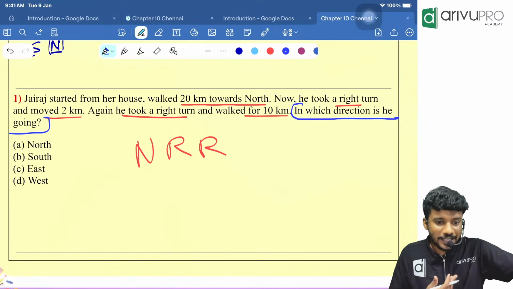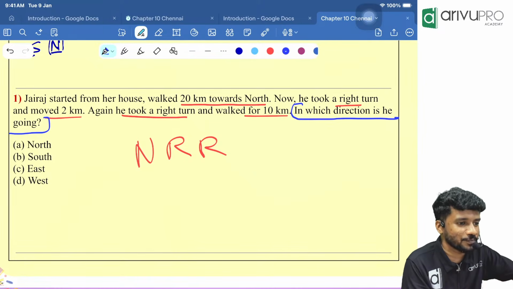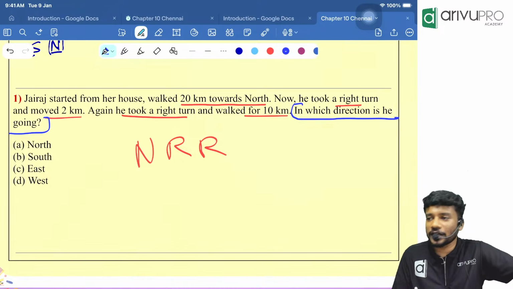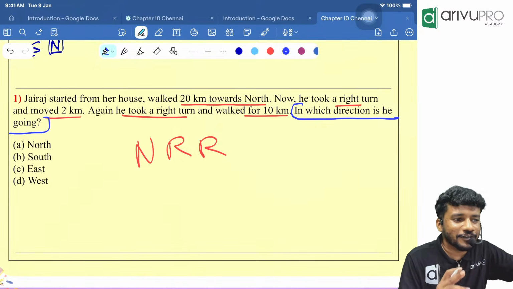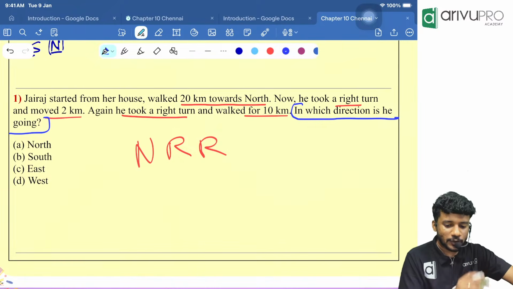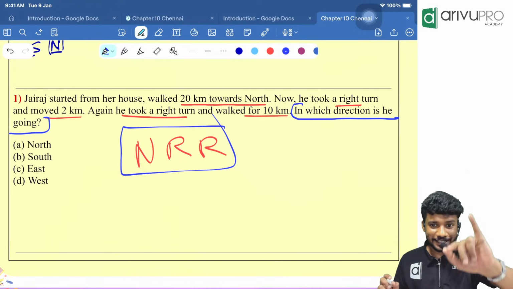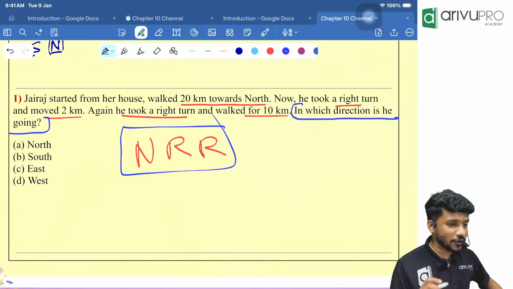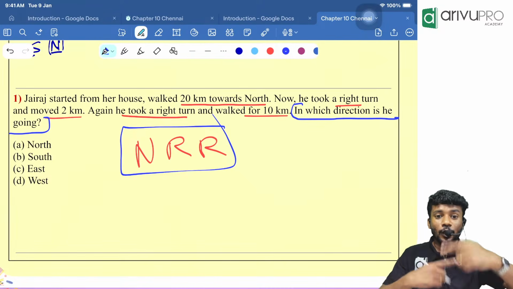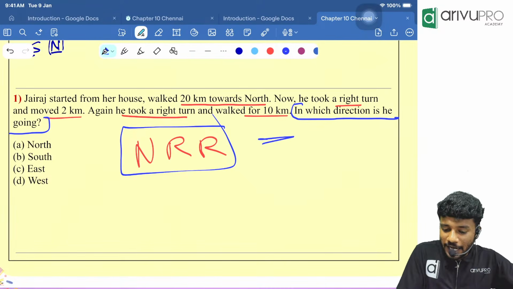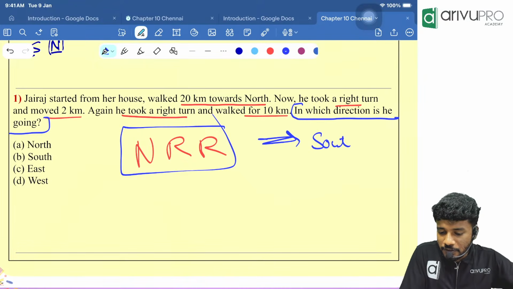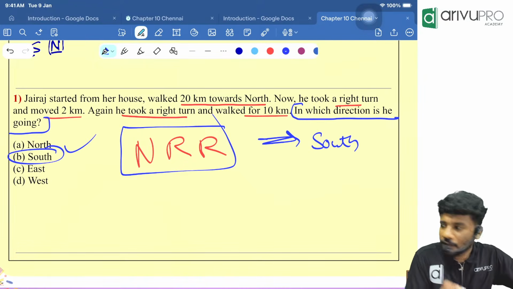That means we are understanding that it is a type 1 question. So this way we will put right, left and all directly. Now tell me, what is north, right? Whenever right or left is coming into the picture, the direction is becoming what? Opposite. So our answer is what, people? South. Done.